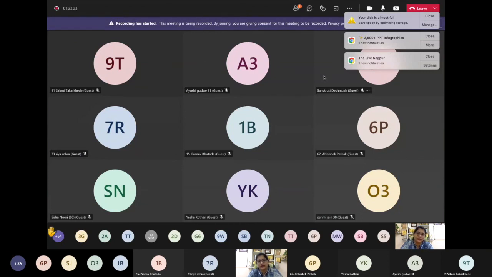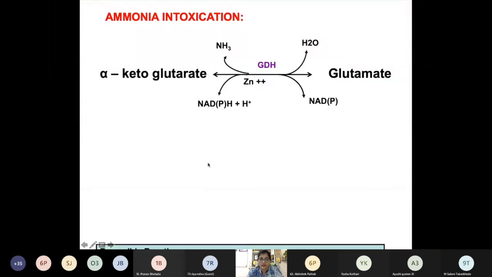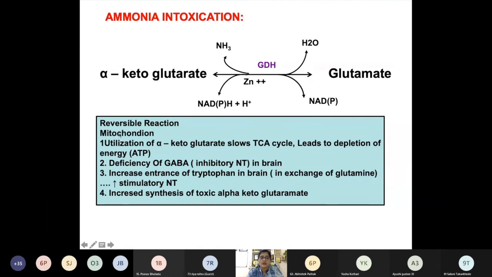Now what will happen if alpha ketoglutarate is diminished? क्या होगा? When there is a depletion, the cycle will stop and there will be no synthesis of ATP. So that tissue will get devoid of energy, है ना, ATP नहीं रहेगा, so that leads to the symptoms of ammonia intoxication. Okay, this is known as anaplerosis. So you can see that the mitochondrial utilization of alpha ketoglutarate slows the TCA cycle, which leads to the depletion of ATP. There are a few more reasons for this.